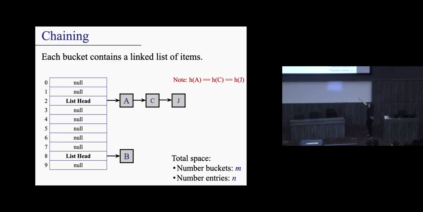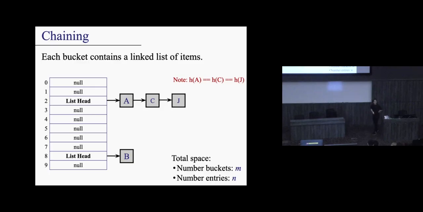So on the slides right now, I have 10 buckets. Here's an idea: instead of just storing the item at the bucket itself, why not have the bucket store a linked list? In this table right now, A, C, and J, let's think they're keys. We hash them, and they hash to the same location. So how do they share this bucket? Well, let's just have a linked list that stores all of these items together.